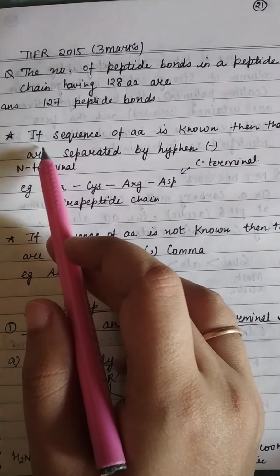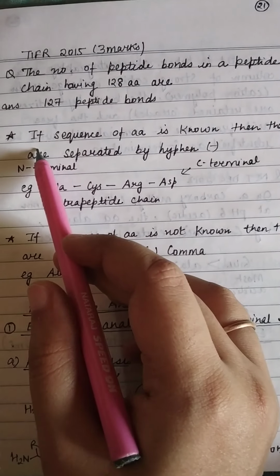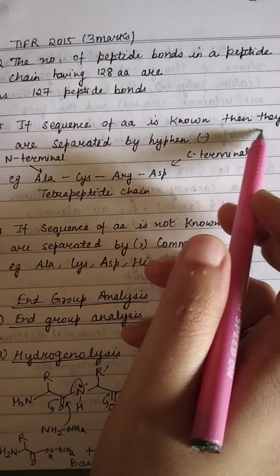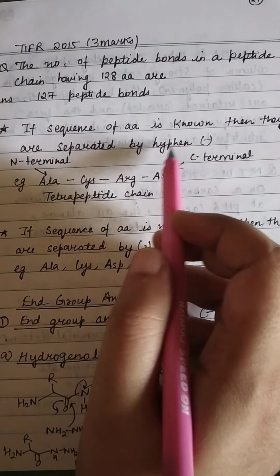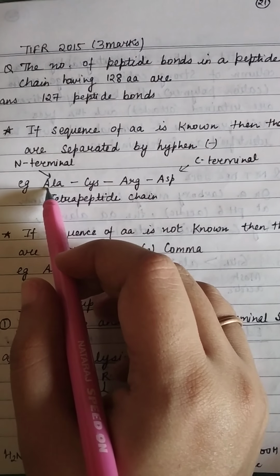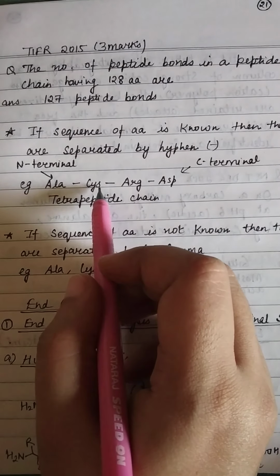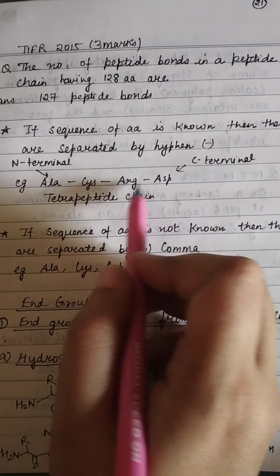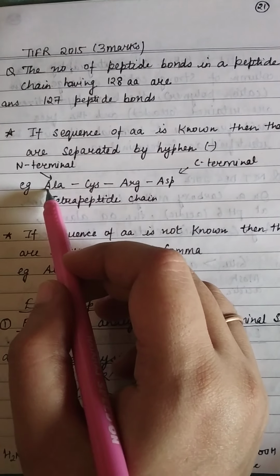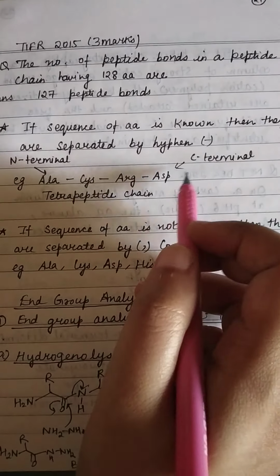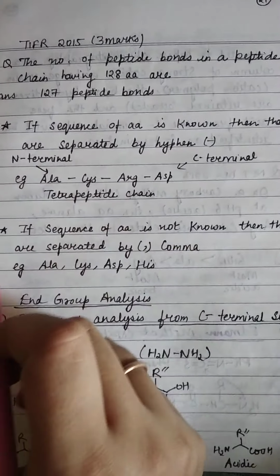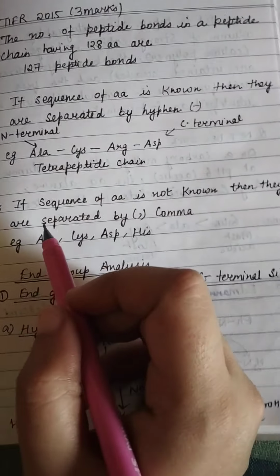Then the next important point is that if the sequence of amino acids is known, then they are separated by hyphens, right? For example, alanine is attached to cysteine, then arginine, then aspartame. So this is the N-terminal side because this is the left side, and this is the C-terminal side, and it is a tetrapeptide chain because there are 4 amino acids, right?